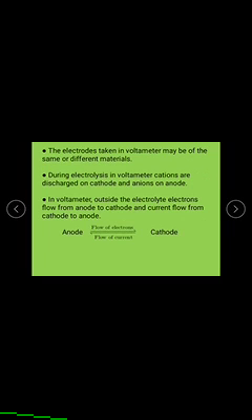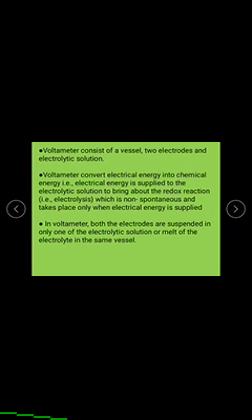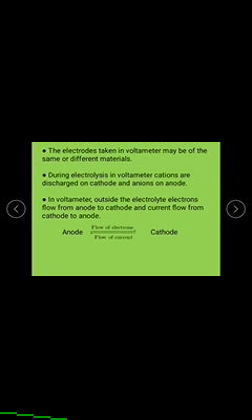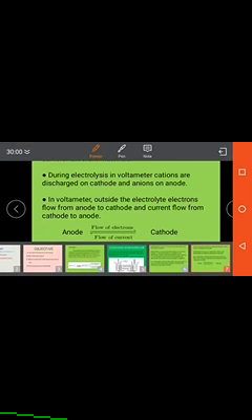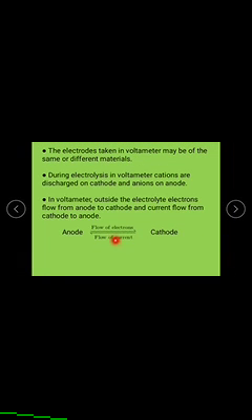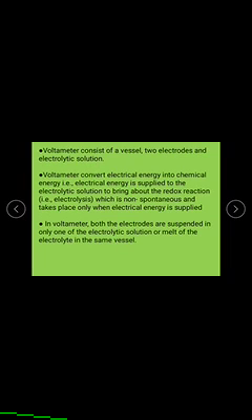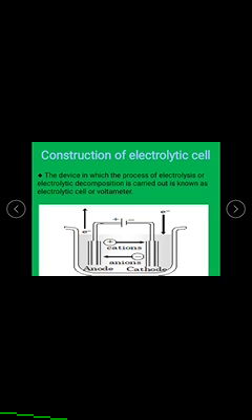Okay, in the voltameter, outside of the electrolyte, electrons flow from anode to cathode and current flows from the cathode to anode. The flow of electrons moves from the anode to the cathode. At the same time, the electricity direction is opposite, that is, cathode to anode.